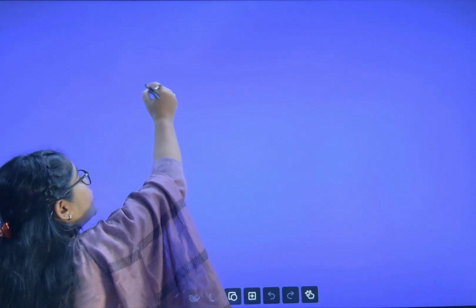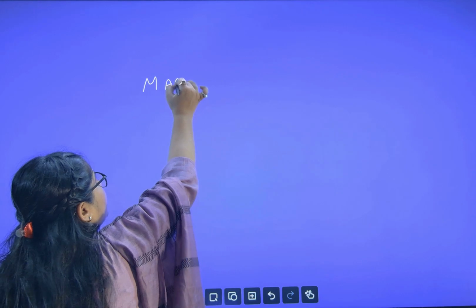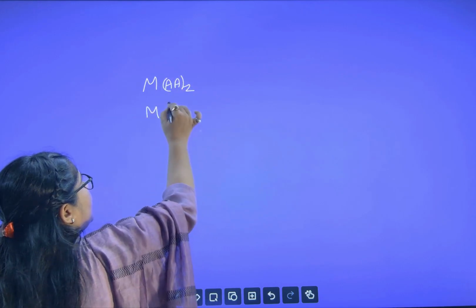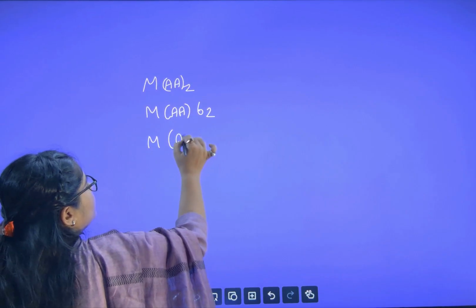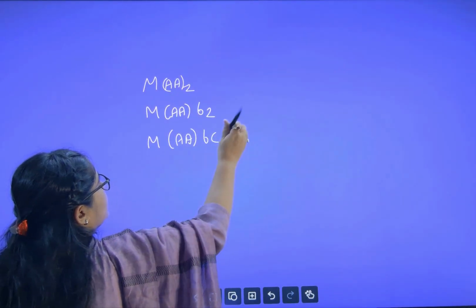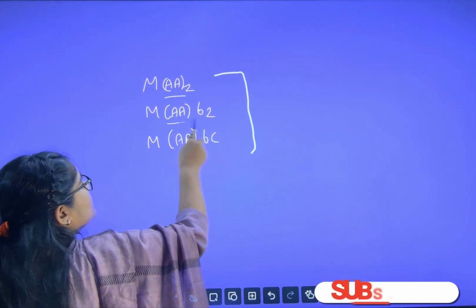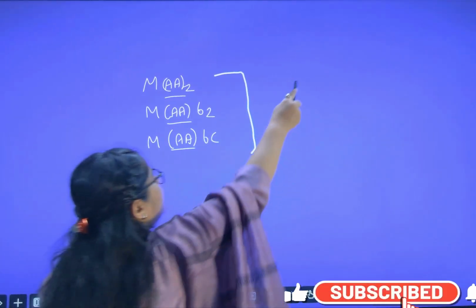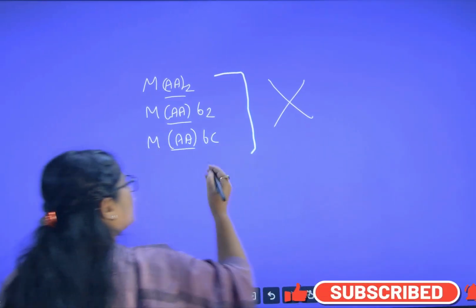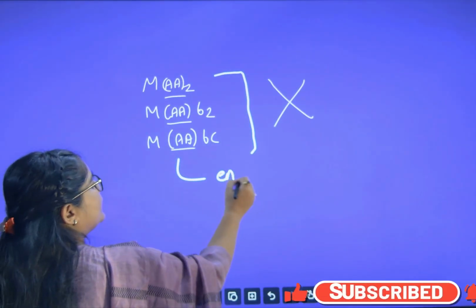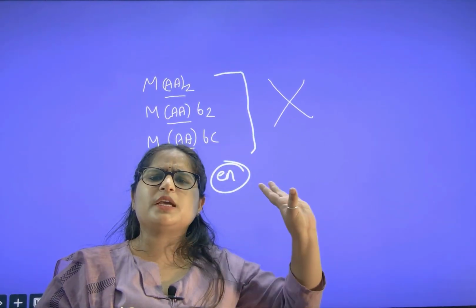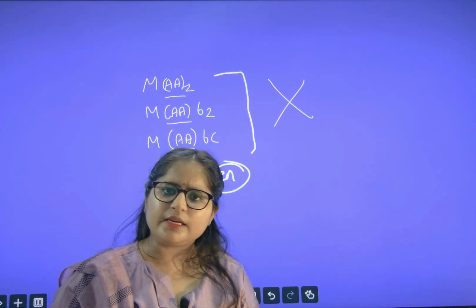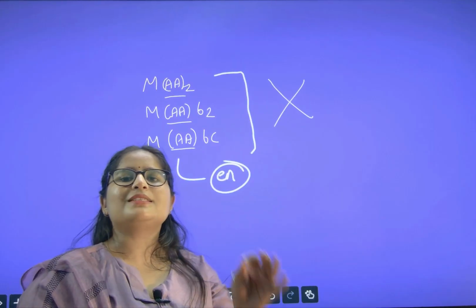Let us see here. So what were the cases? MAA2, MAAB2, MAABC. So in case of symmetrical ligand, we will never ever get GI. What is the example for symmetrical ligand? EN. EN is the example for symmetrical ligand. Wherever you see EN, take it as no GI, right? Okay, now we will see for unsymmetrical ligand.